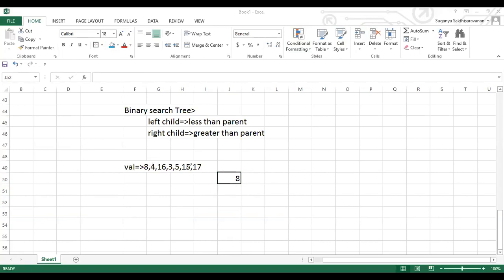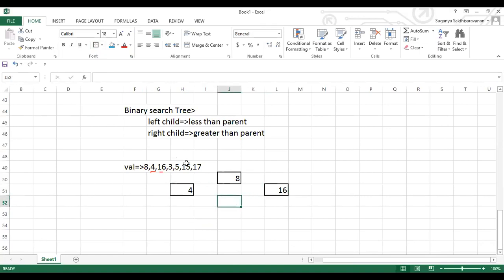First, 8 is taken. That is the root node which is kept. The next value is 4. I'll check with this 8. 4 is less than my value 8, so where should it be? It should be a left child. When it is less than, it is only eligible to become a left child. So 4 is placed on the left side. Again, take the next element. Our next element is 16, which is greater than 8, so 16 is placed on the right side. When the value is greater, it is placed on the right side. When the value is lesser, it is placed on the left side.